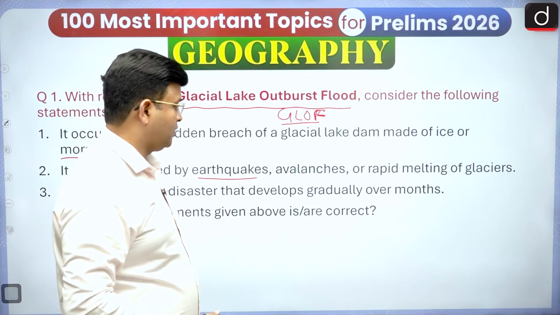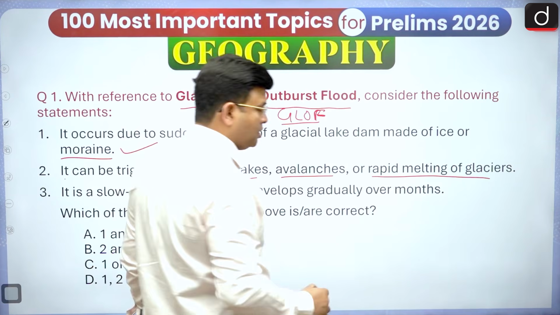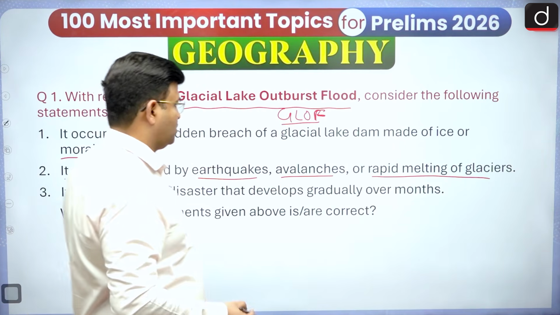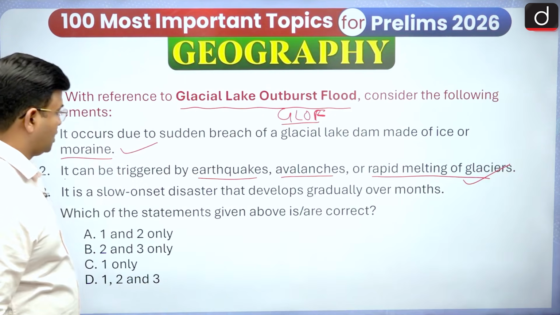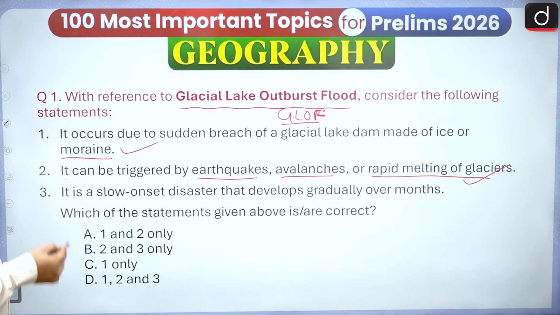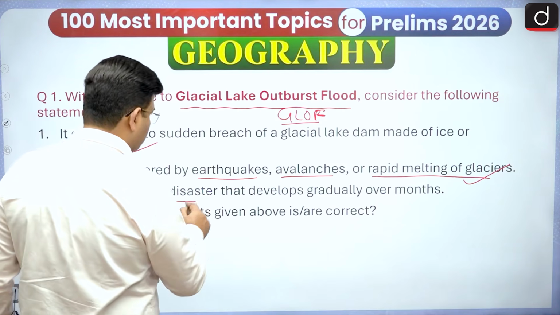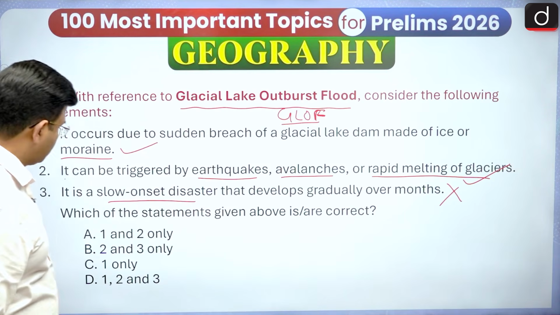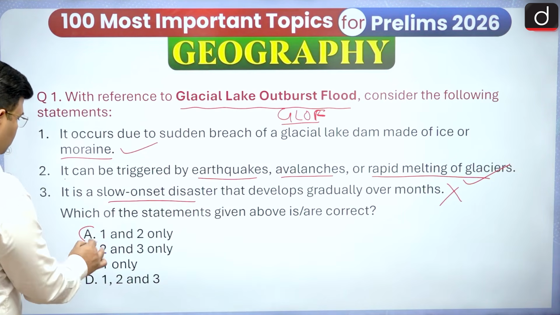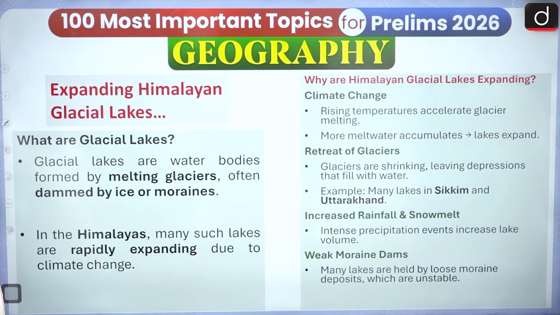The glacial lake outburst flood can happen. Avalanche, it can be rapid melting of glacier. Yes, all the three. You can say that it is a correct one, and we can see the second statement is also correct. It is a slow onset of disaster? No, it is rapid. Suddenly it happens. So it is not a slow onset of disaster. So it is a wrong one. So we can say that option A, 1 and 2 only, is correct.